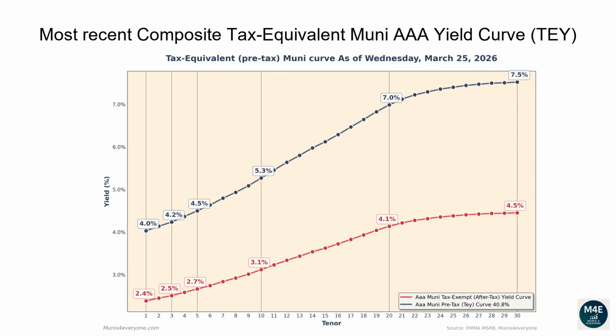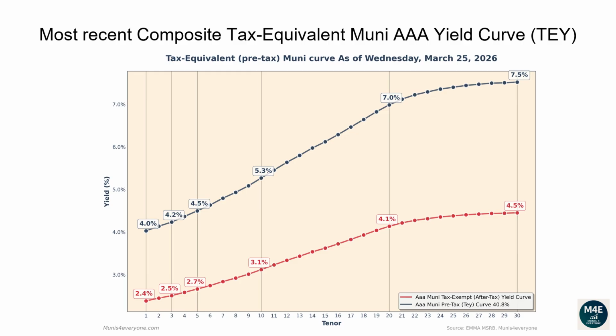Let's now go over the most recent composite tax-equivalent Muni AAA yield curve. The following graph shows, in red, the tax-exempt after-tax Muni yield curve, versus in blue its tax-equivalent pre-tax version assuming a 40.8% top tax bracket, as of March 25, 2026. Why would you care to see the tax-equivalent version of the Muni yield curve? More on this later. Let's first go over the pre-tax, aka tax-equivalent yield curve.